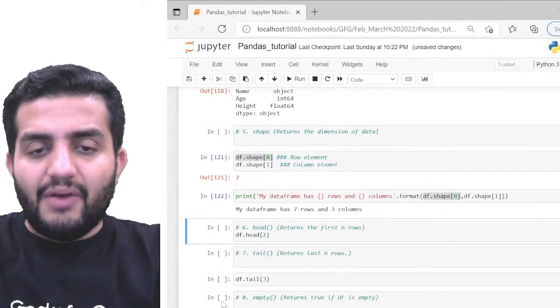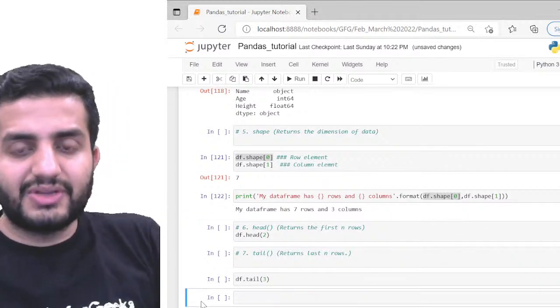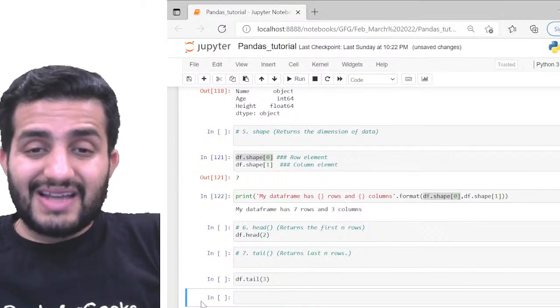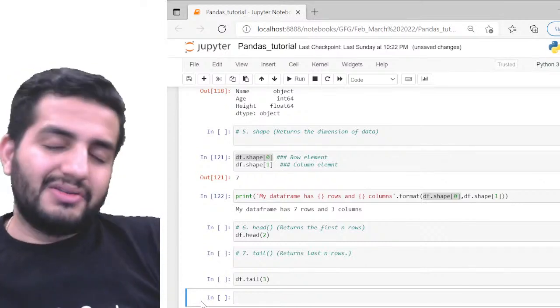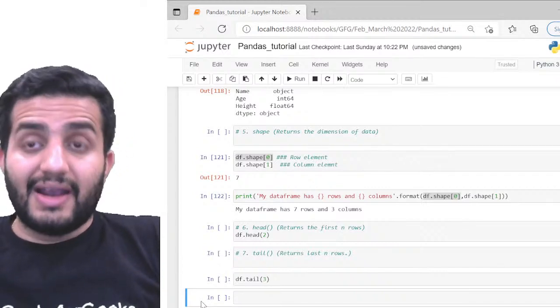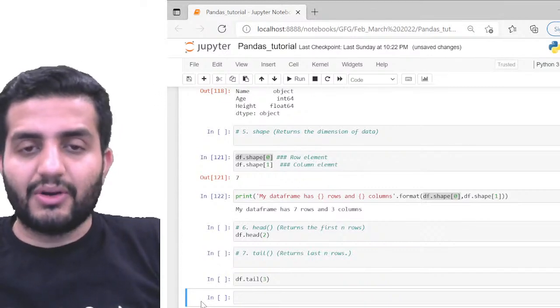Cool. So now we have two important functions, which are head and tail. So these are two interesting functions. What does head do? Just assume that you have a very big data frame. Again, as I said, 10,000 rows and 20 columns. It's not really very big, but it's a big data frame.